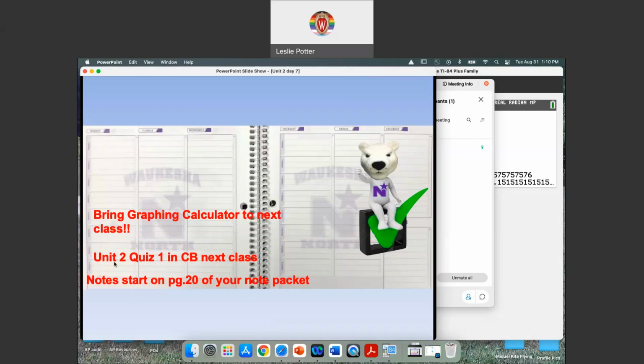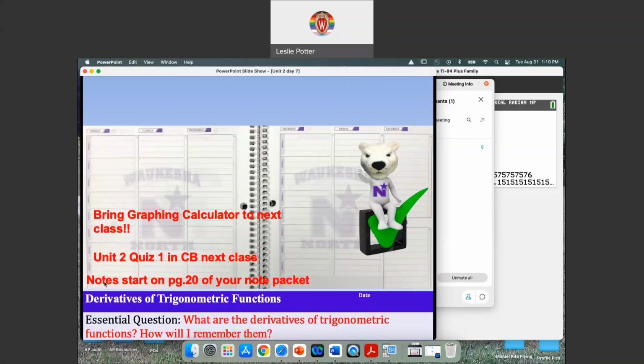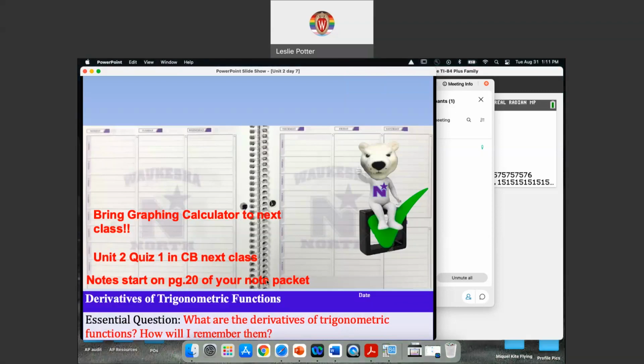Also, in the next class, before we do our investigation, we're going to have our Unit 2 Quiz 1 in AP Classroom in College Board, in your College Board account. Okay, so the notes start on page 20 of your note packet, and that's where the investigation is. And I believe on page 21 is where you're going to write this essential question.